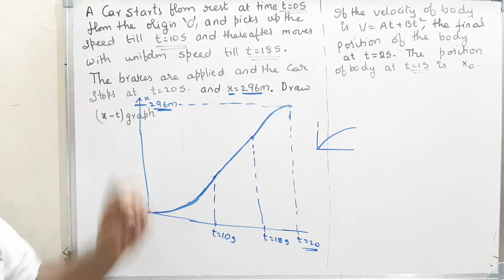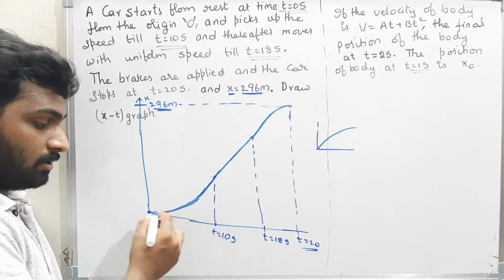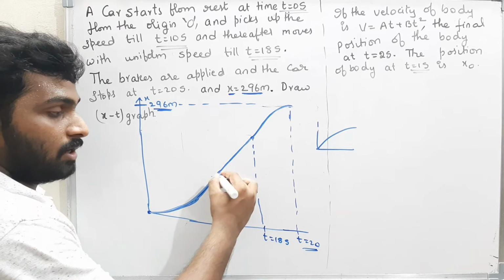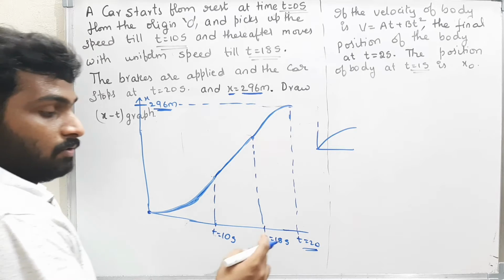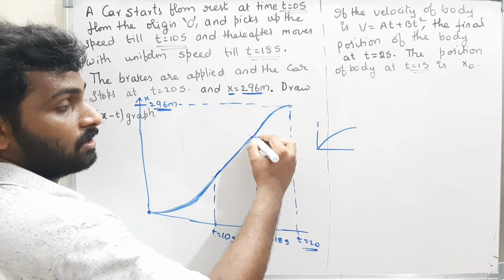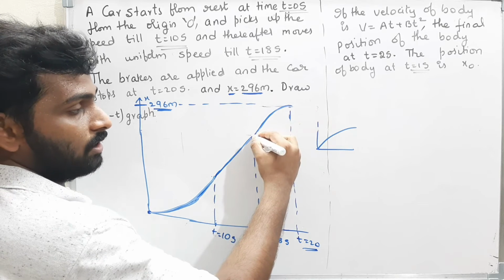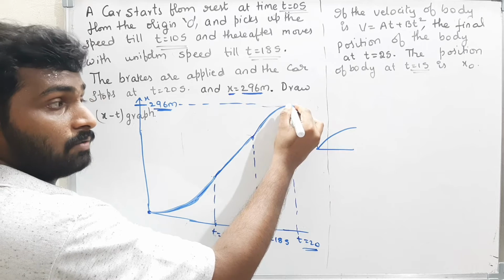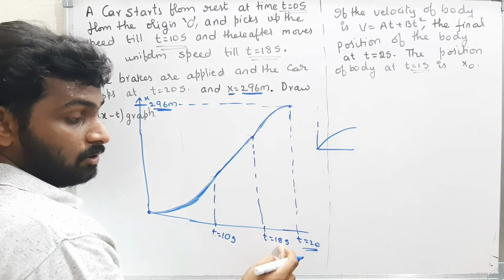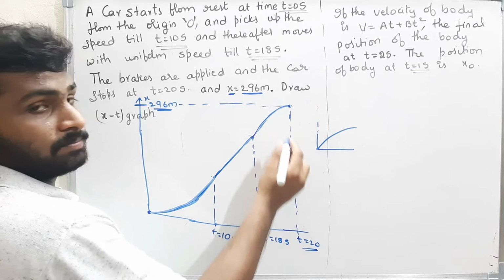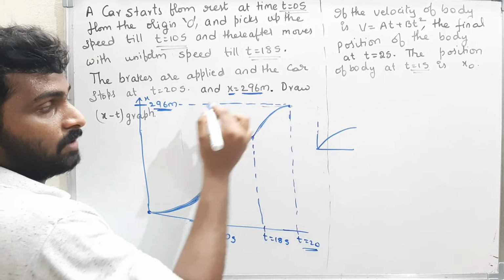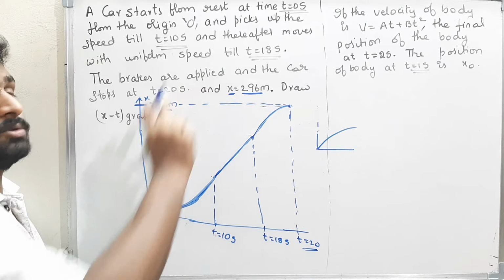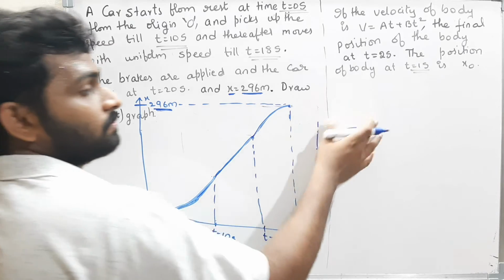This is the graph for this question. Till time t equal to 10 seconds, the graph will be increasing. And from t equal to 10 to 18, the graph is a straight line because the velocity is constant. Again, from 18 to 20 seconds, the graph is a curve and it is decreasing. At the top point, the velocity is 0. Therefore, if I draw a tangent, it has to be parallel to the x-axis. This is a curve, and the final position is 296 meters. This is the graph for this question. Okay, well and good.